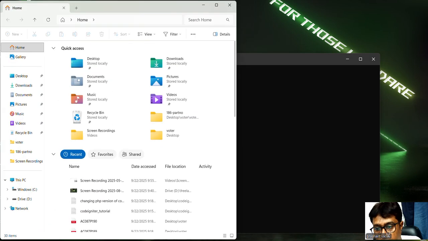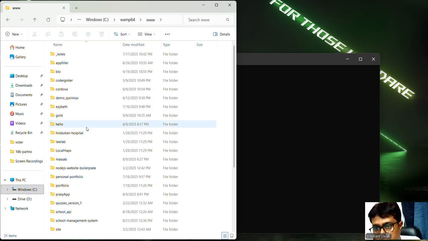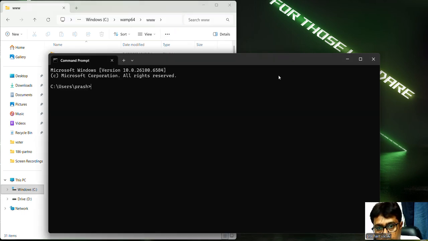Suppose I'm going to use my WAMP server folder www. I will copy the path from there and type cd space this path, and we are now in the folder www.